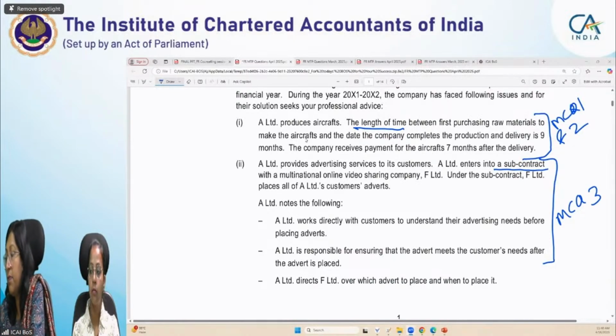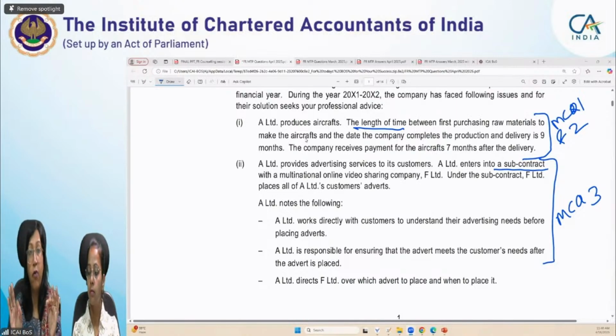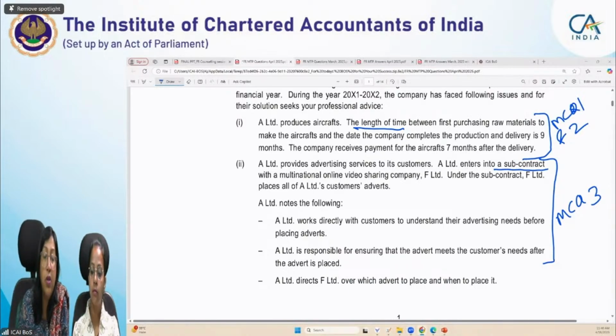Ind AS 1 paras 66 and 68 talk about classification into current and non-current. Okay. So students, para 66 will help you in understanding what is classification, current asset, what are the criteria for current assets. If you want, let me just move on quickly to Ind AS 1 for you.